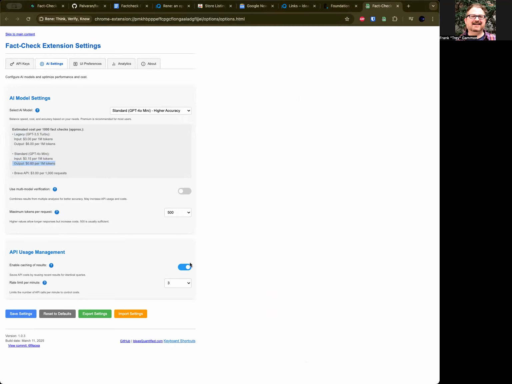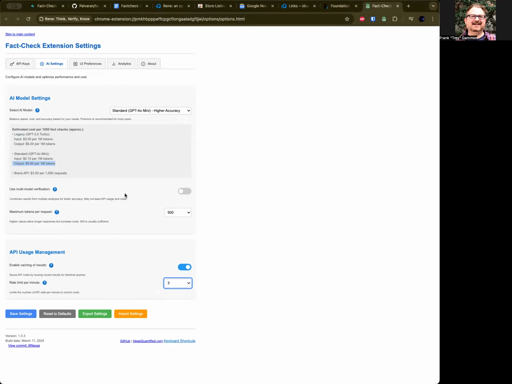I try to cache the results to make it a little bit easier, and these are all customizable, right? And I try to do rate limiting. Rate limiting means that you don't make so many requests to get the information that it starts to look like a denial of service attack on a website, so you don't get throttled or penalized. So I kept it at 3 for now, but this is all customizable for anybody that wants it.